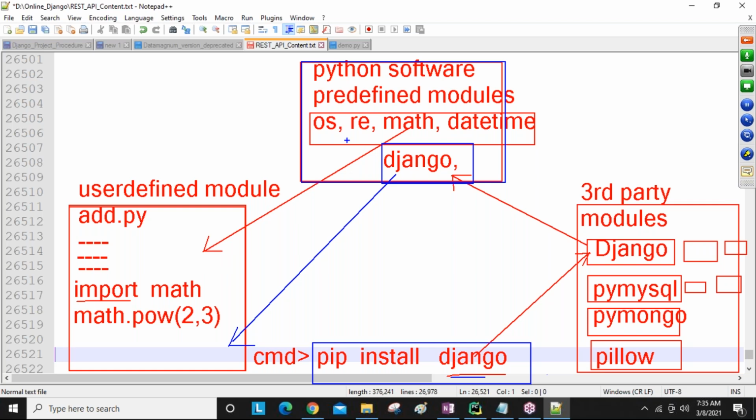Along with Python, there is no database module. So if you want to use Python with MySQL, then PyMySQL or MySQL client, different modules are there. MongoDB, PyMongo, Oracle, cx_Oracle, PostgreSQL, like all other major databases, guys. Whatever DB you want to use for your program, your application, every database provides one module. If MySQL does not provide this module, then our Python applications are not able to communicate with MySQL.